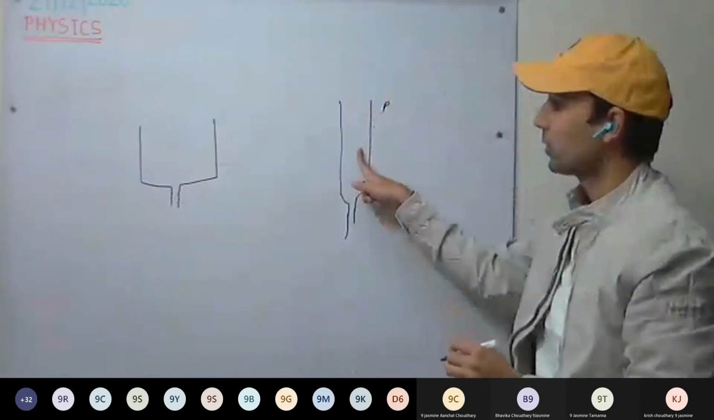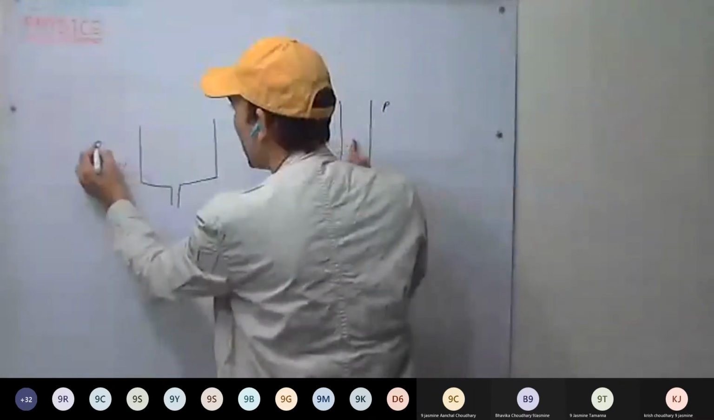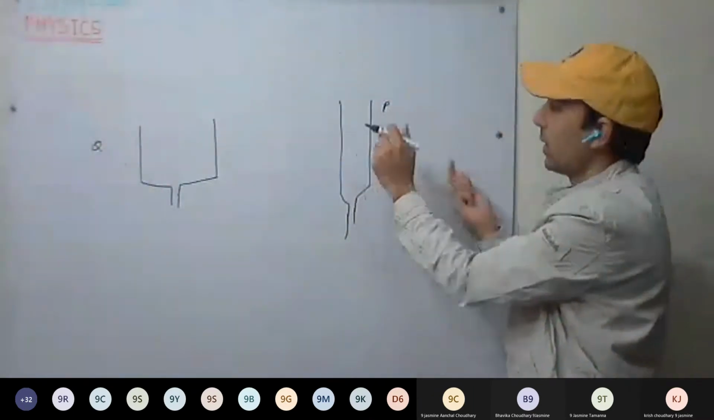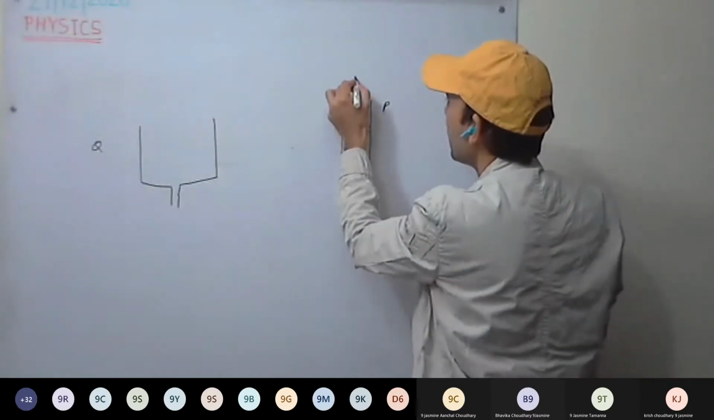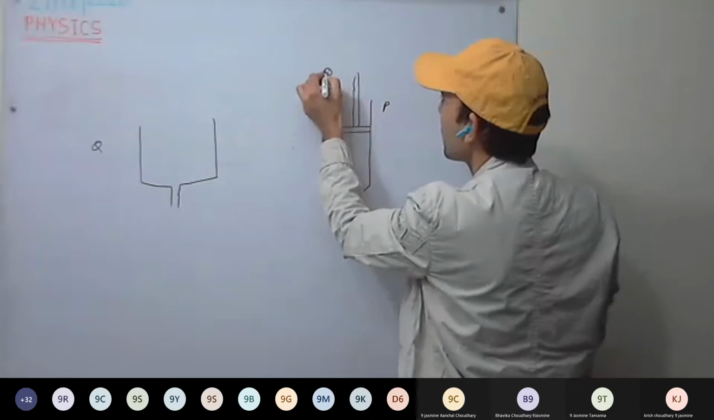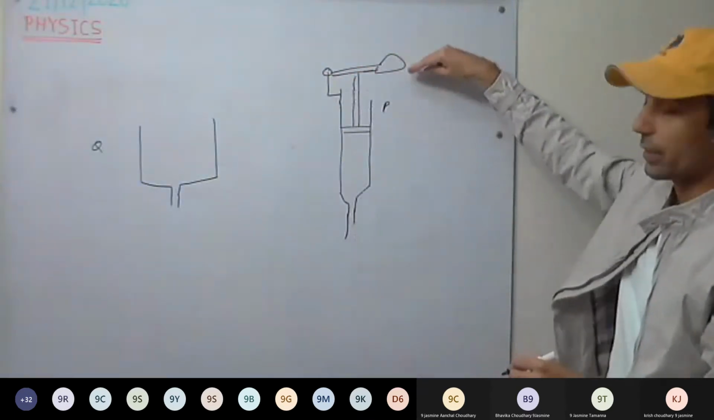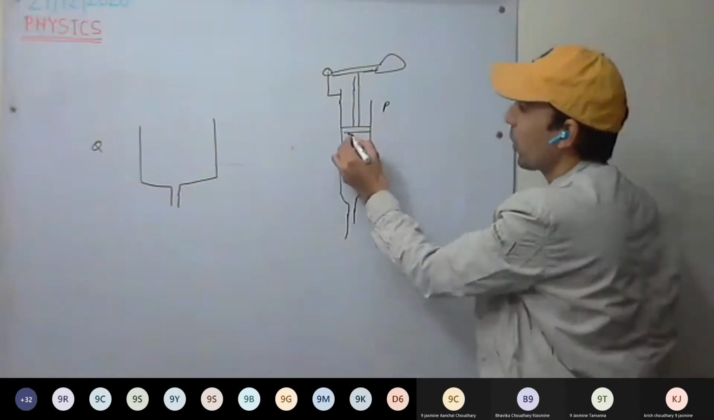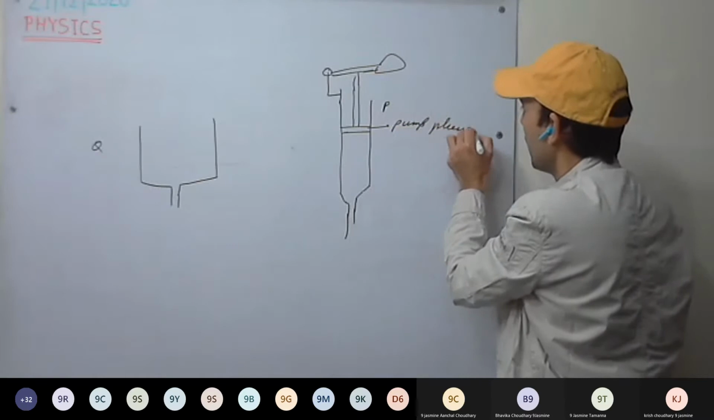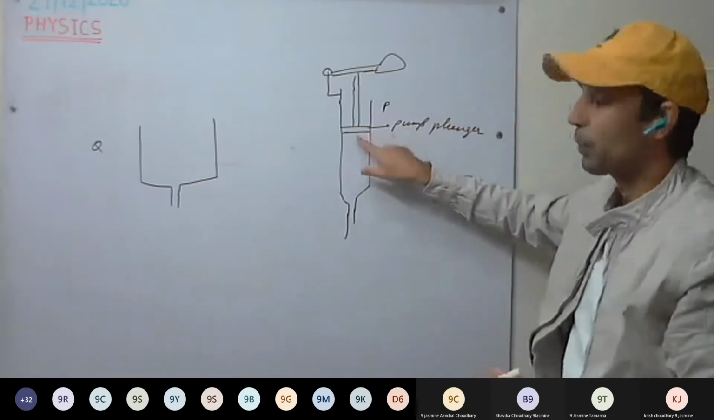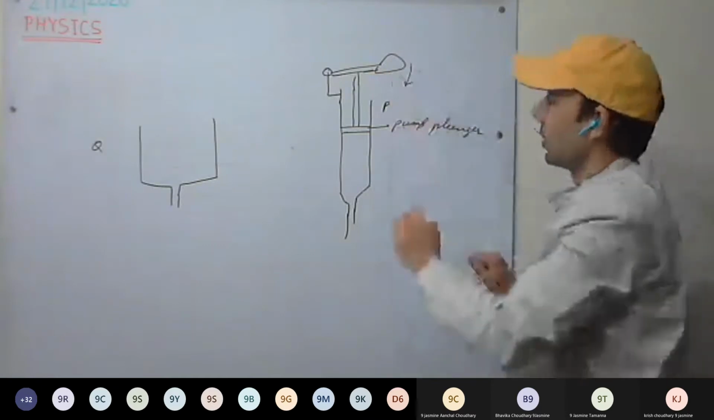You can see the cross-section area of Q is more as compared to P. So we are going to apply force here, and here we have the piston. We'll be applying force here by pressing. This is called the pump plunger. So we will apply force on the pump plunger by pushing it down.